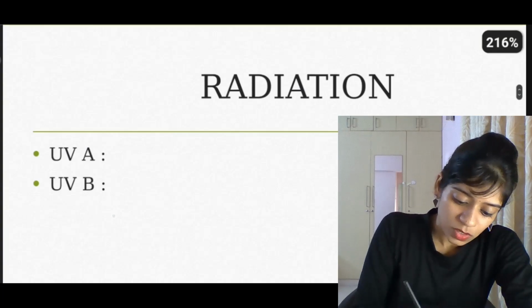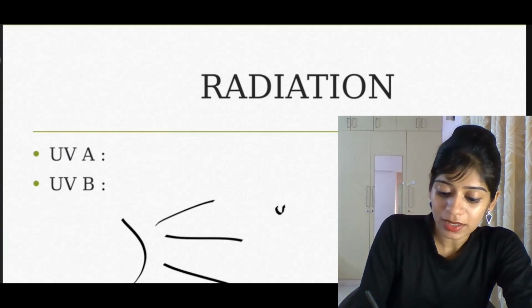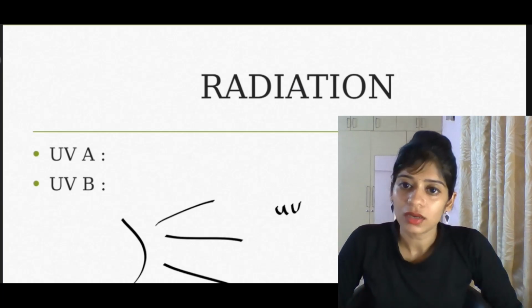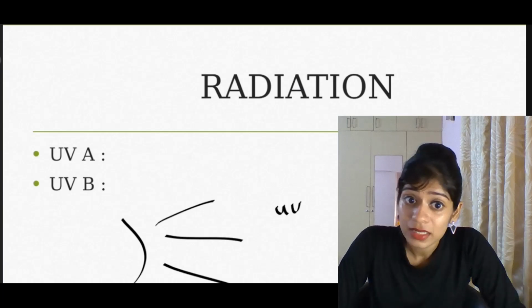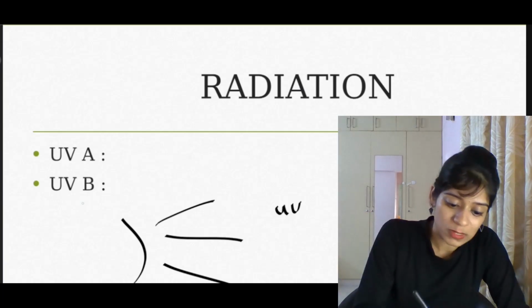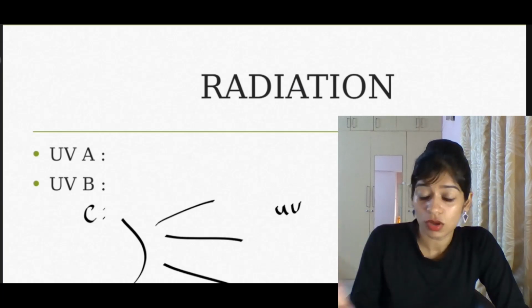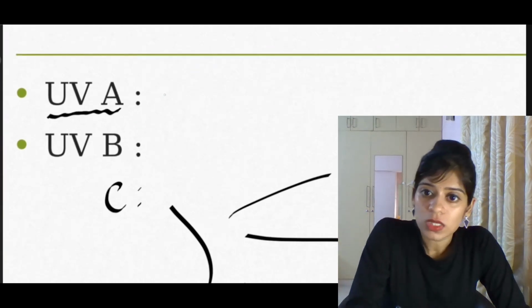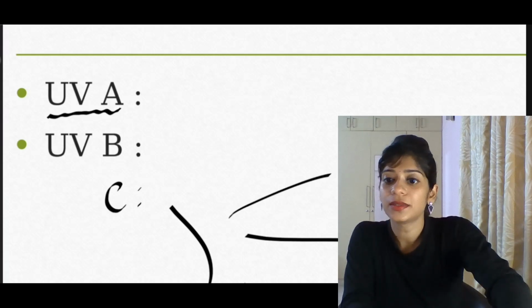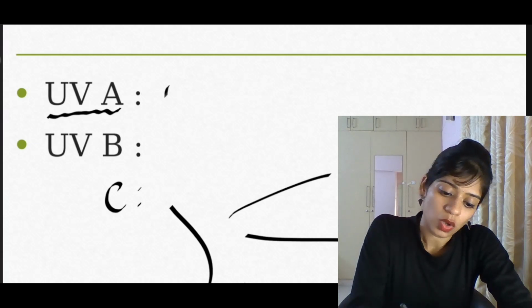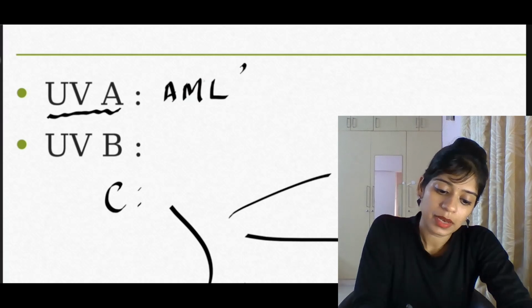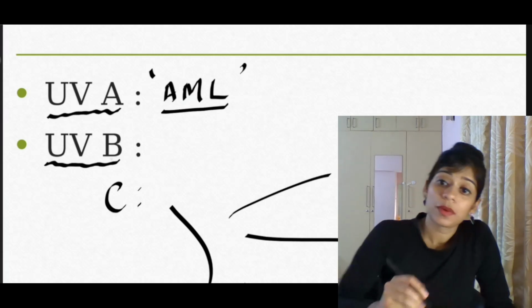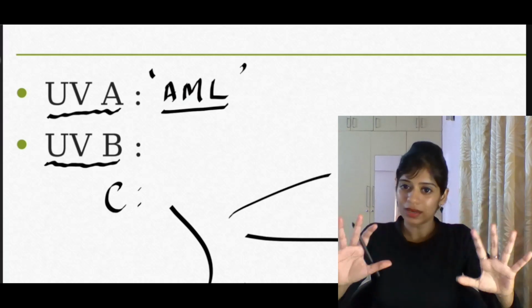The radiation coming from the sun, ultraviolet radiation, is of three types, A, B and C. C actually doesn't reach our earth because we have our ozone layer to protect us. If C reaches us, that can also cause cancer. We'll talk about that. So ultraviolet type A radiation causes which cancer? It causes AML. What is the full form of AML? Acute myeloid leukemia.